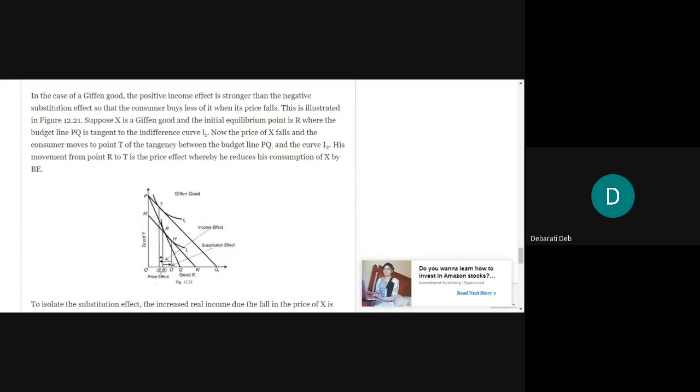So when the good X is a Giffen good, then what will happen? If the price of good X falls, the demand for it will also fall, right? Now, in order to plot that in the diagram, we will draw this budget line PQ, and it will be a tangent to the indifference curve I1 at the point R. That is just the same as other goods. And in the next step, when we say that the price of good X is falling, in the previous two cases, we increased its demand and we drew the next indifference curve towards the right hand side of this indifference curve, that is I1.